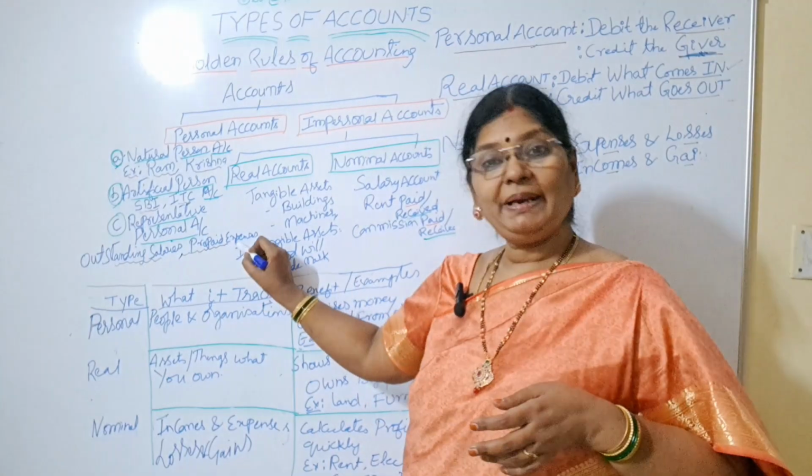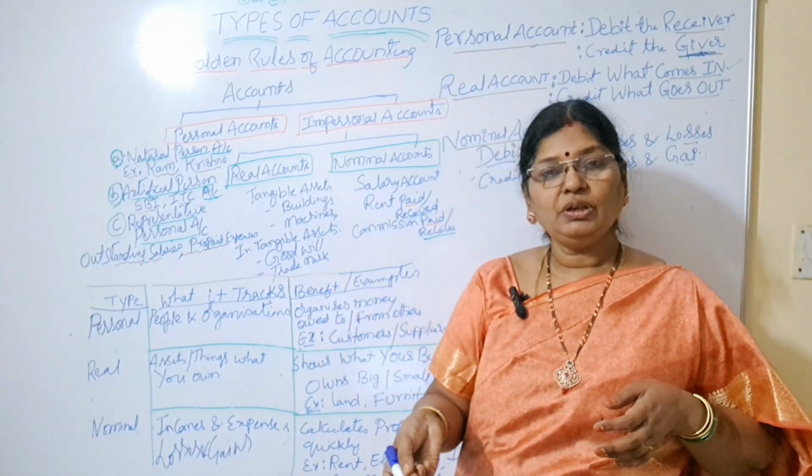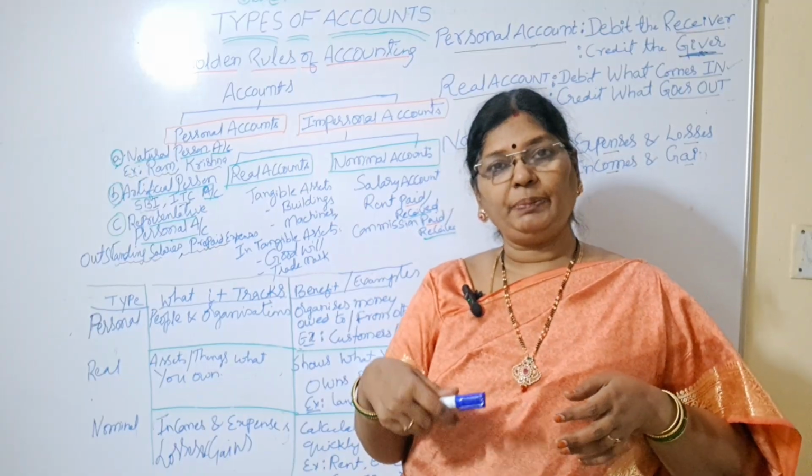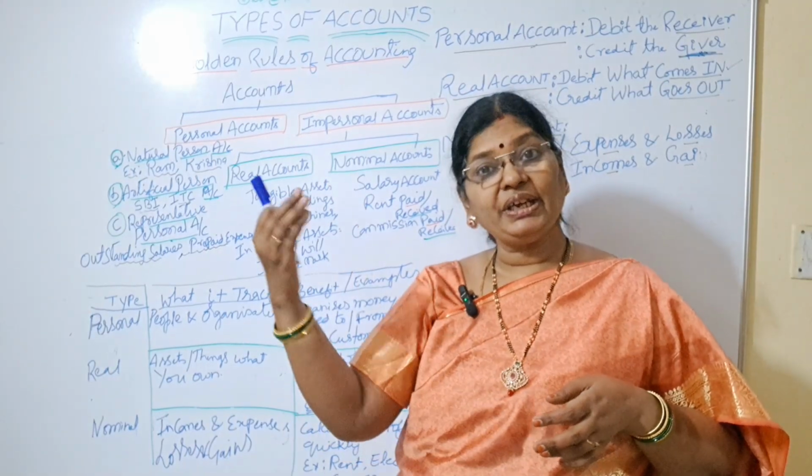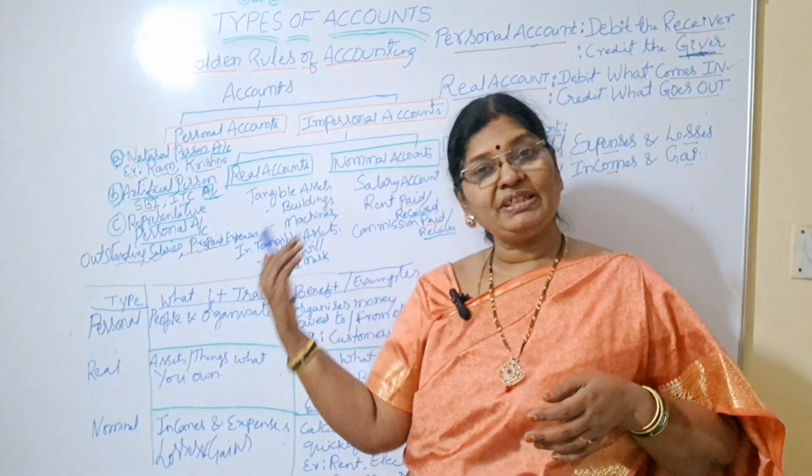Next, in the same way, prepaid expenses. Say we all use mobile, no? So when we recharge, if you go for a prepaid recharge, then we are paying in advance for the next 84 days or for the next 56 days, right?